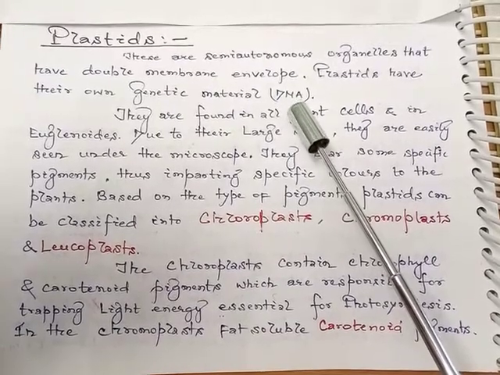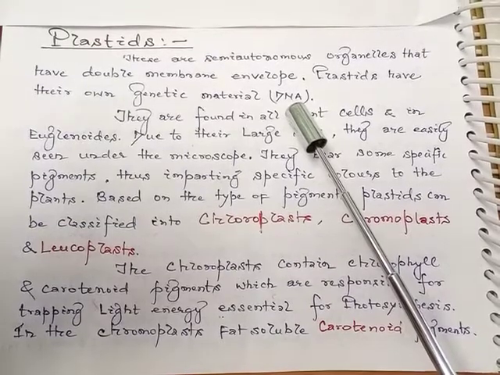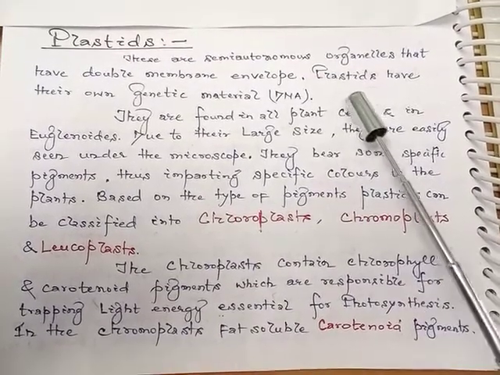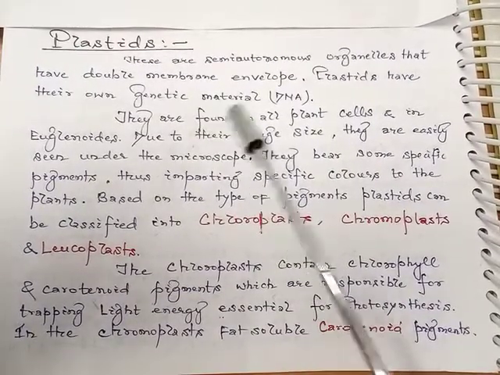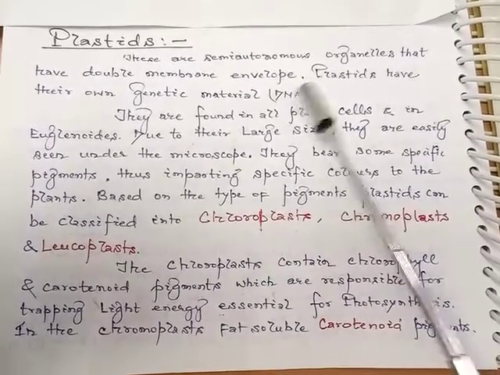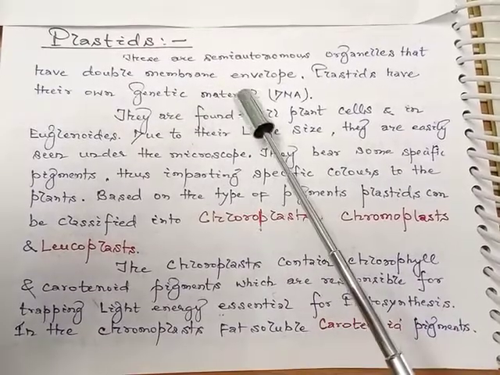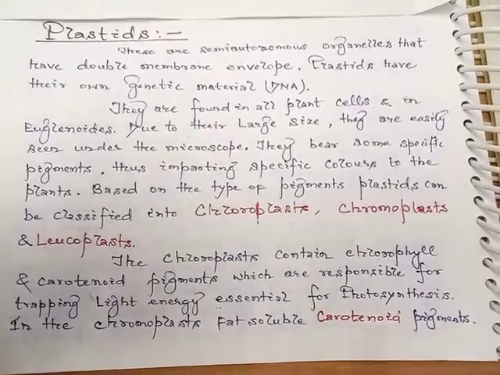They are semi-autonomous organelles, and they are also a double layered structure enveloped by a double membrane.